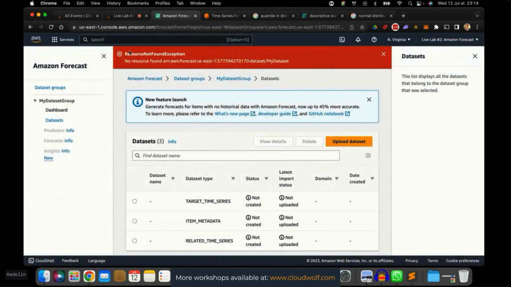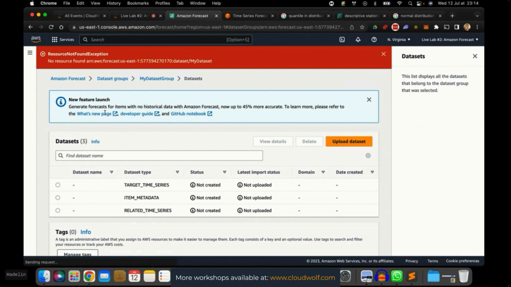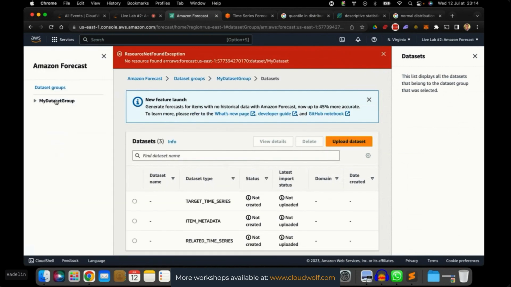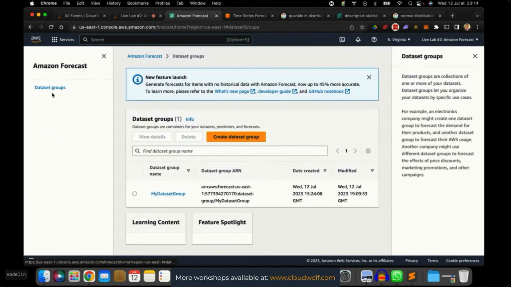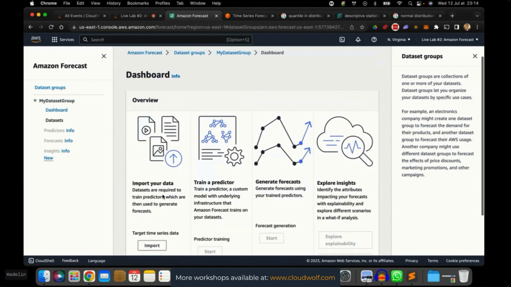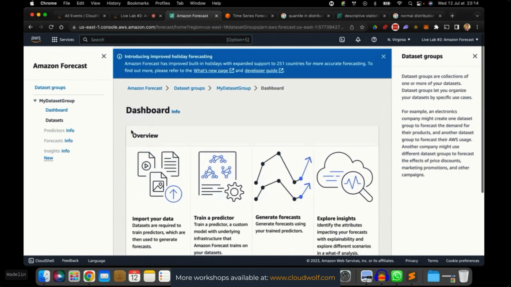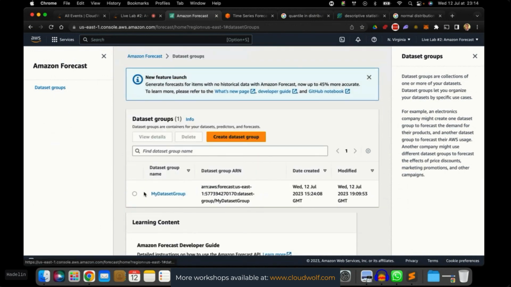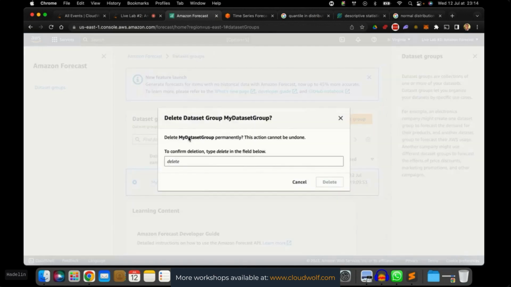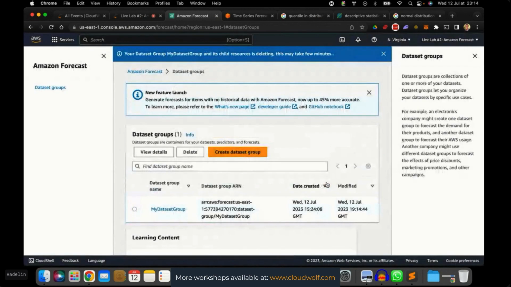This was all good for S3. And this is normal. This is just that the dataset that was here cannot be found. Not found. That means it was deleted. So all good. If we refresh, yeah, we see not created. All good. And so now, final step, we are going to delete the dataset group. So we have to go back to dataset groups here and select it. By the way, I just want to show you something quickly. If we go back to our dataset group, well, we see that everything here that we had is no longer there. Everything is deleted. So yeah, let's go back to dataset groups here. Let's select the dataset group, delete, and cleanup done.